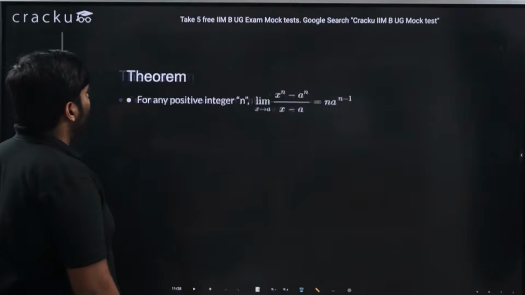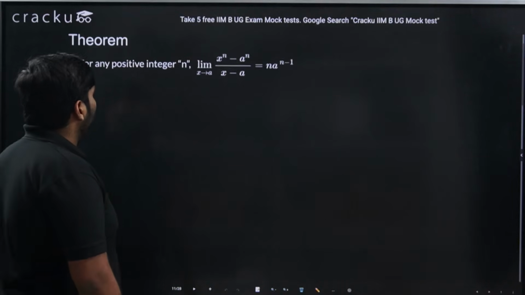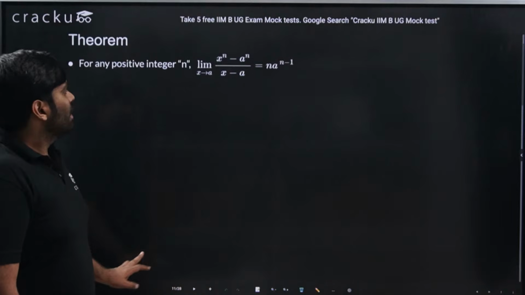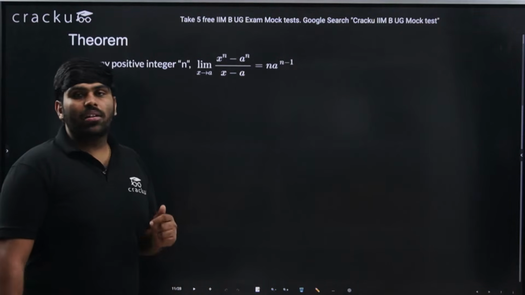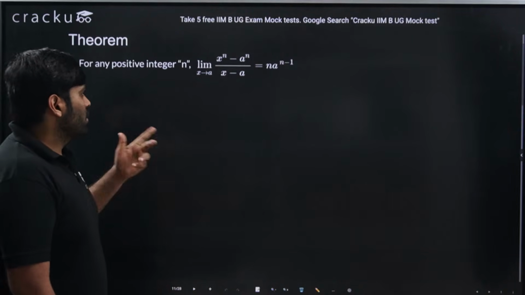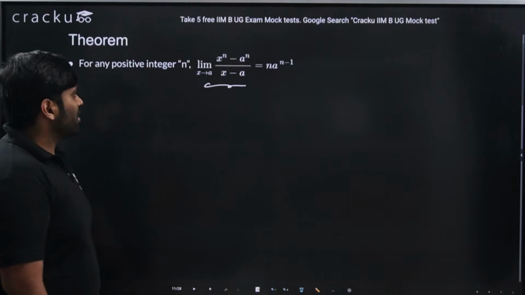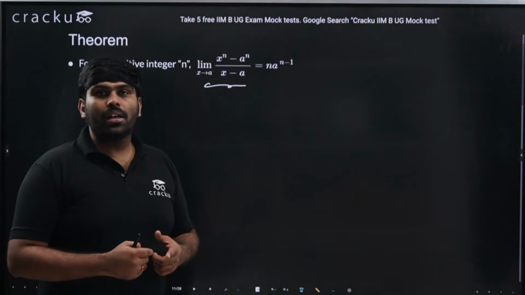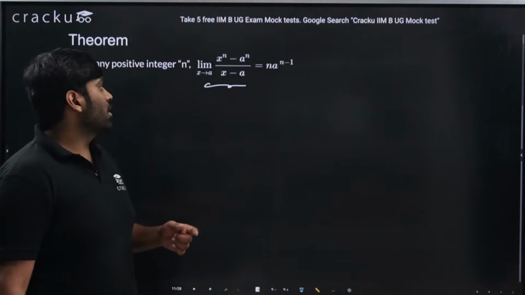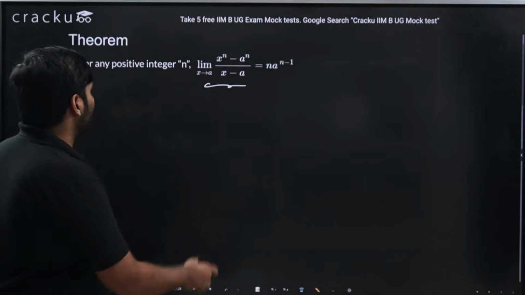Let us move forward now. Let us see this particular theorem, which says for any positive integer n, limit x tends to a, (x power n minus a power n) divided by (x minus a). If you see here, this is nothing but what? This is again 0 by 0 form, right? Because limit x tends to a, x power n minus a power n would be a power n minus a power n, which is 0, divided by x minus a is again 0. So 0 by 0 form precisely.